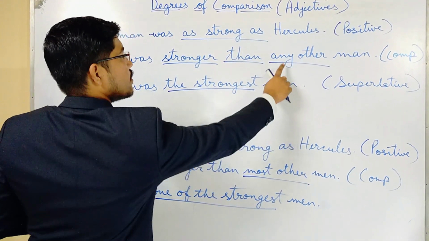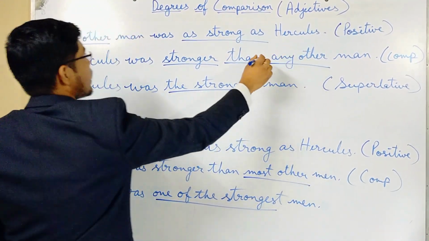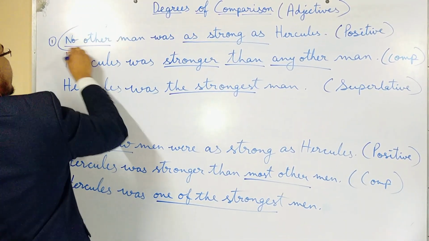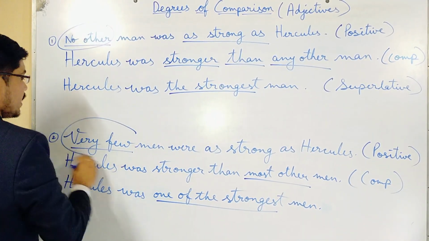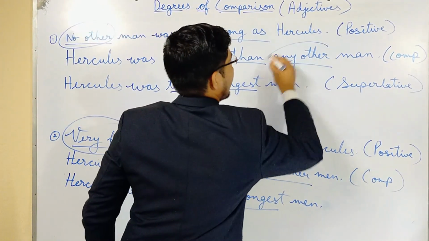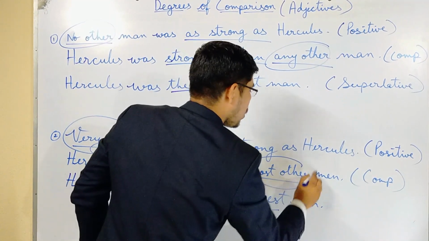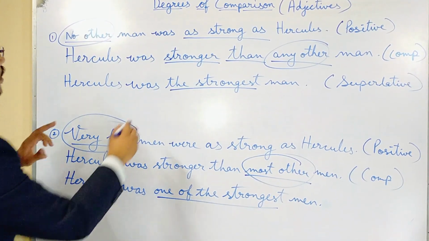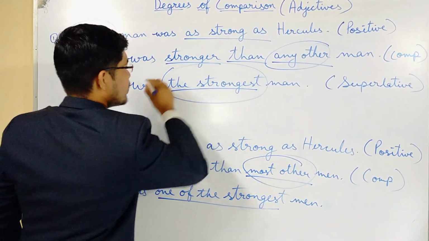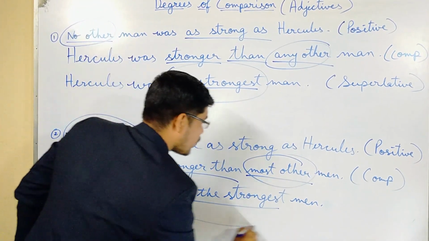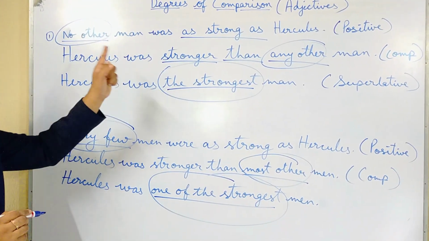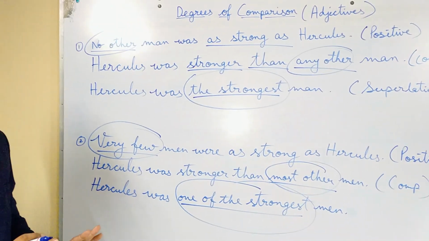Here it is most other. Here any other. Only these are the changes that you have to remember. Here it is no other. Here it is very few. Here any other. Here it is most other. And in this one, the strongest, and here it is one of the strongest. Only these are the things that you have to note.